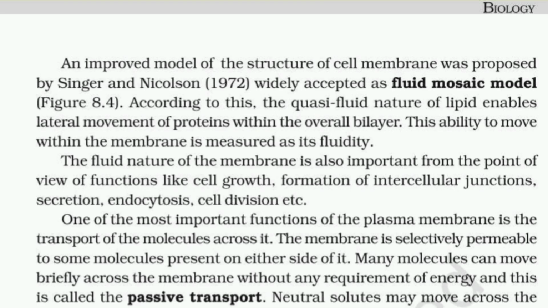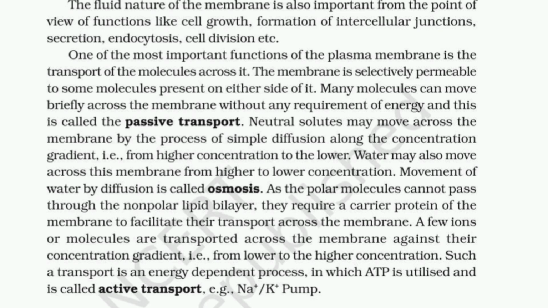One of the most important functions of the plasma membrane is the transport of molecules across it. The membrane is selectively permeable to some molecules present on either side of it. Many molecules can move freely across the membrane without any requirement of energy, and this is called passive transport. Neutral solutes may move across the membrane by the process of simple diffusion along the concentration gradient, that is, from higher concentration to lower. Water may also move across this membrane from higher to lower concentration. The movement of water by diffusion is called osmosis.